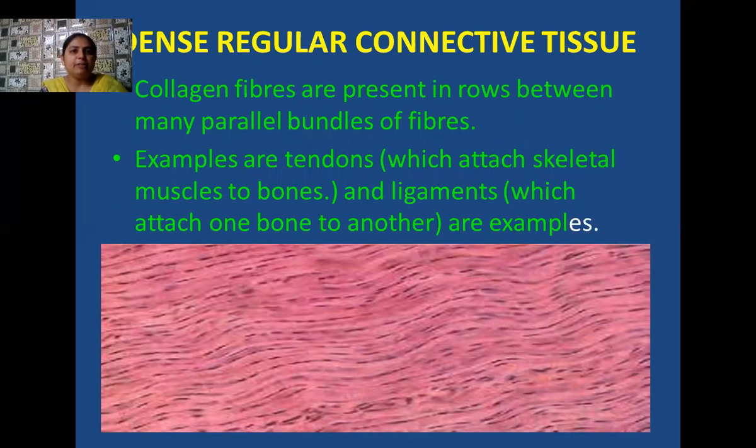So students, all of these dense regular connective tissues also consist of collagen fibers, but all of these collagen fibers are arranged in rows, and these rows are present between many parallel bundles of the fibers. The examples of dense regular connective tissues are tendons, number one. These tendons are the type of dense regular connective tissues which attach your skeletal muscles with your bones. And beside tendons, we have ligaments. Ligaments are the type of dense regular connective tissues which attach one bone to another bone.